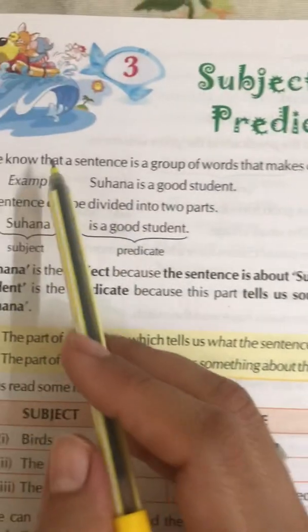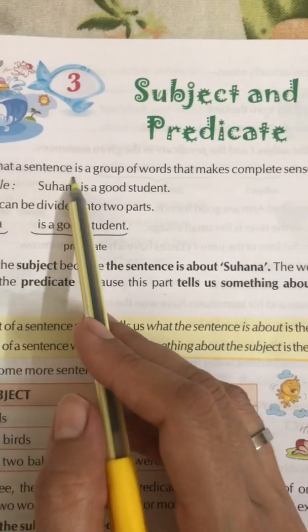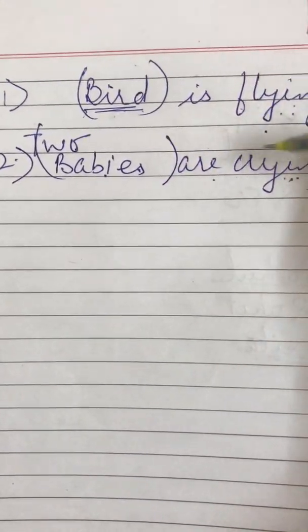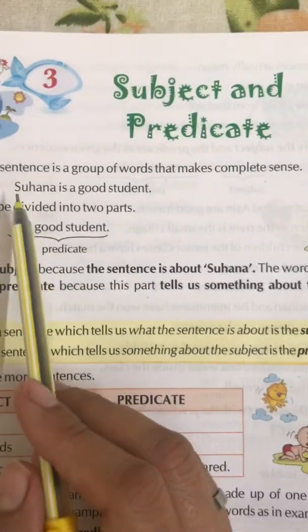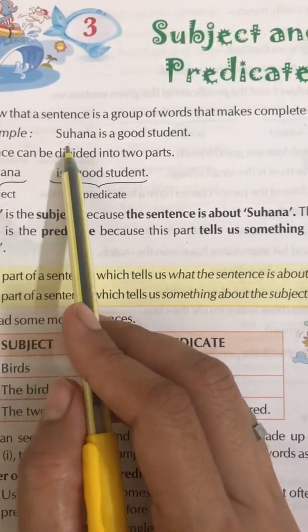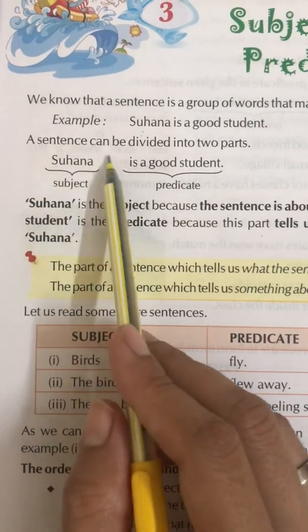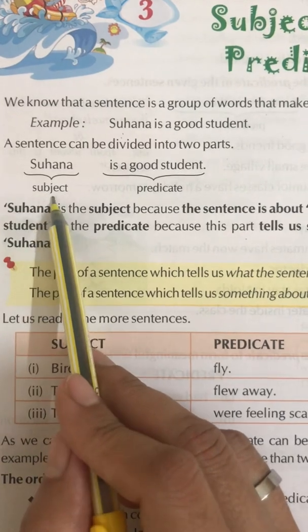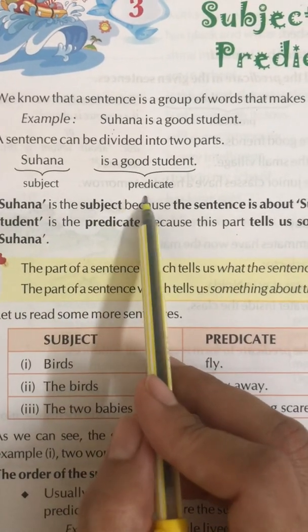Now just see. We know that a sentence is a group of words that makes complete sense. First of all, both these sentences make sense: bird is flying, two babies are crying. Now just see, there is one more example. Suhana is a good student. A sentence can be divided into two parts. One is subject, another part is predicate.